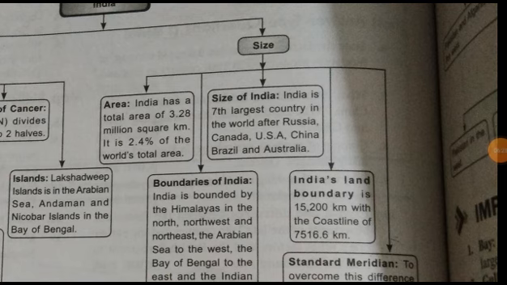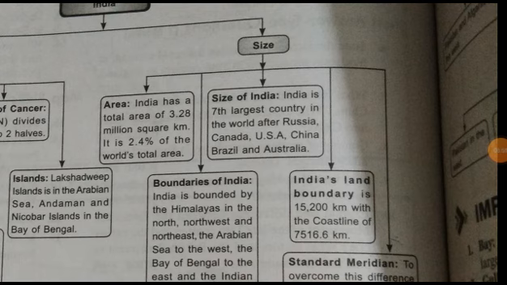Objective questions can be asked in the exam on this. This is about the area. Size: India is the 7th largest country in the world. After which countries? Russia, Canada, USA, China, Brazil, Australia. These are the 6 largest countries as per their rank, and India's rank related to size is 7th.